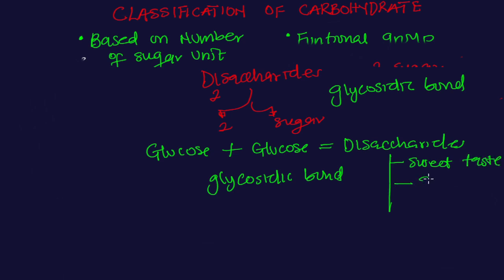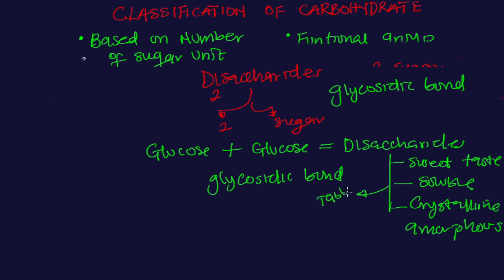They are soluble. They can be crystalline or amorphous; that is their structure. Some of them are mostly referred to as stable sugar, for example, sucrose. It's referred to as stable sugar because it is very sweet in nature. So that's something about disaccharide.